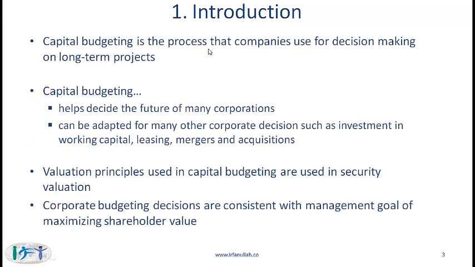Capital budgeting is the process that companies use for decision making on long-term projects. You can think of this as follows. Companies need to do several projects and they need to decide which projects to do, which projects not to do, what order to do the projects in, and so on. The process that companies use to make decisions about what projects to do and what not to do is called the capital budgeting process.